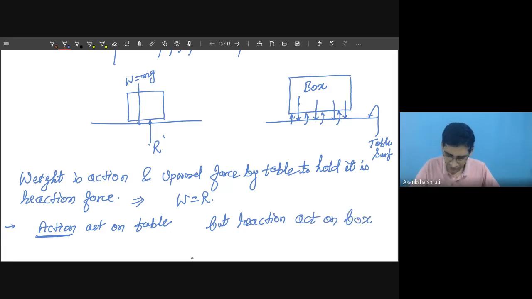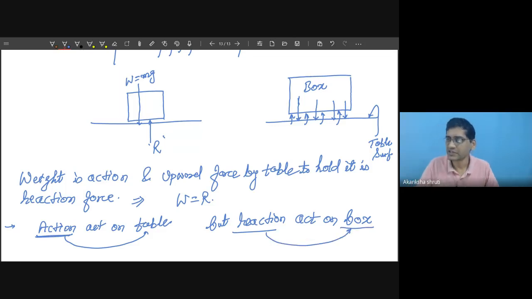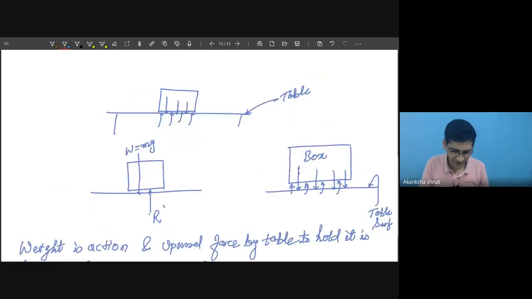So what are we observing? Action acts on one object, say the table, but reaction acts on the other object, the box. So these action and reaction forces always act on two different objects, so they never cancel each other. So these action and reaction forces cannot act as a balanced force for an object. That is the important observation we have to write.